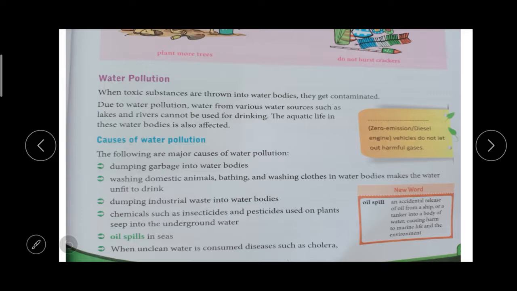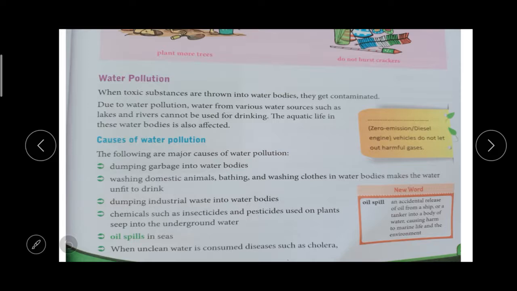Next one, water pollution. We have already learned about air pollution. The next one is water pollution. We all know that if you throw waste into stagnant water, it will get polluted. If toxic substances are thrown into a water body, it gets contaminated. Contaminated means polluted.